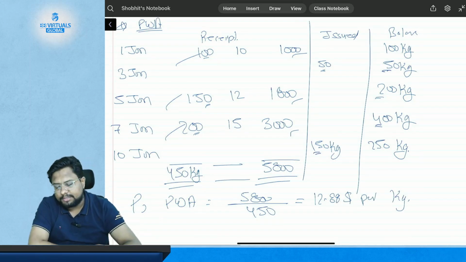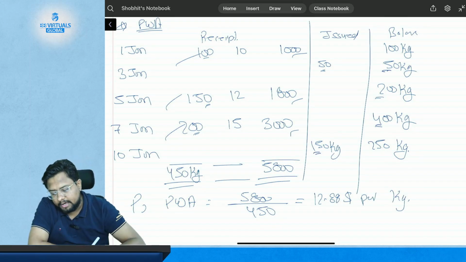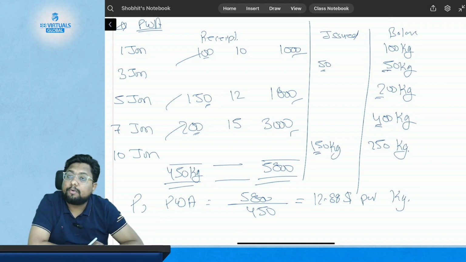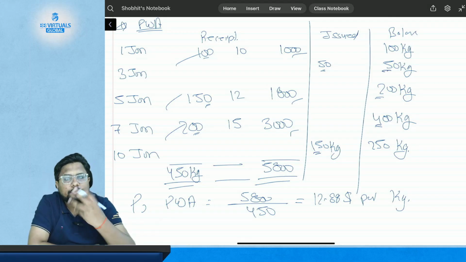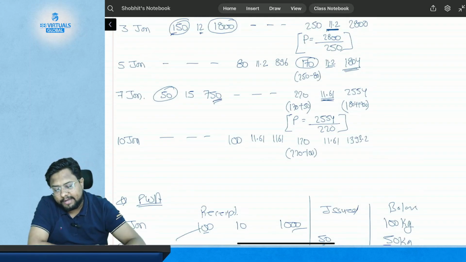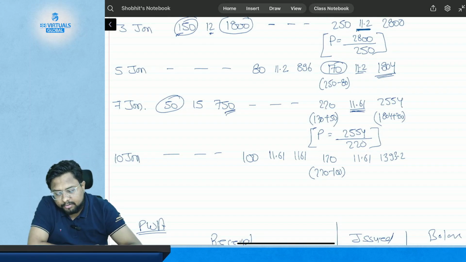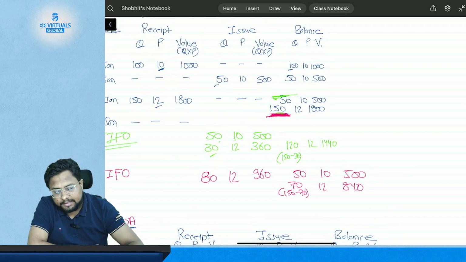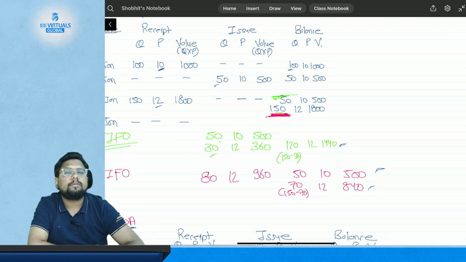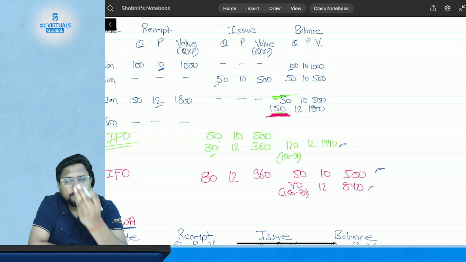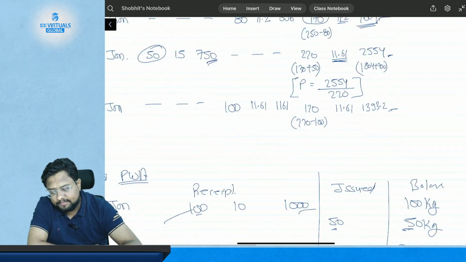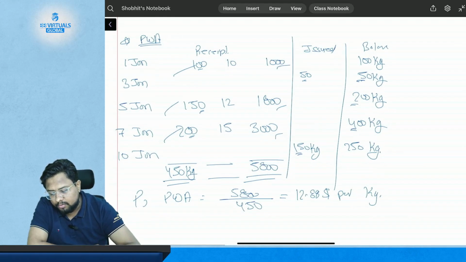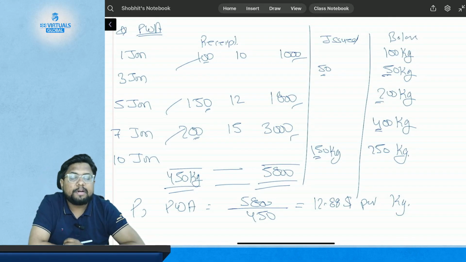Okay, so this is PWA, periodic weighted average method. Now you will ask, sir, what is the value of closing inventory? Because in earlier methods we can anytime tell you the value of closing inventory. You are able to tell me in the FIFO, LIFO, cumulative weighted average price method. Sir, how can we know the value of closing inventory in PWA?